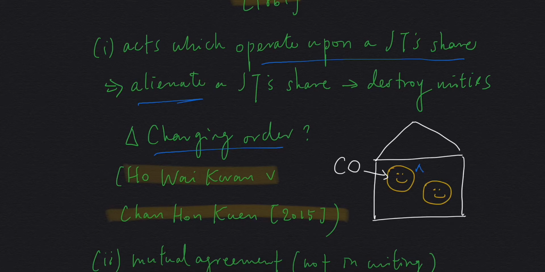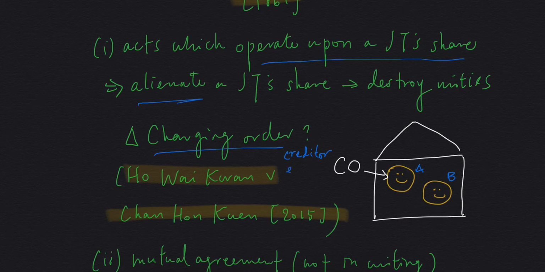Let's say we have A and B. So a charging order is in fact a way for you to charge your property when you're borrowing money from somebody. So let's say A wants to borrow money from a creditor. A creditor is somebody you borrow money from, and A charges his interest in the property when he borrows money from this creditor. But unfortunately, A enters bankruptcy, and this creditor wants his money. So what can this creditor do?